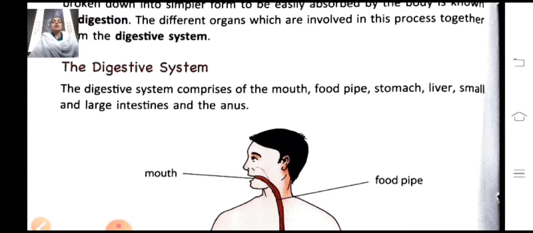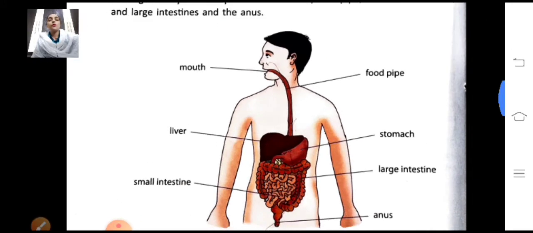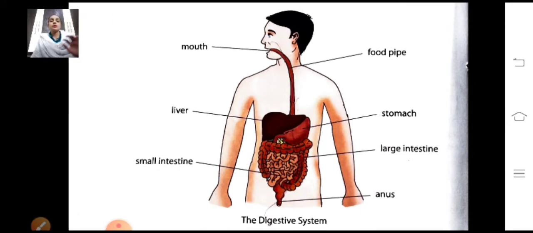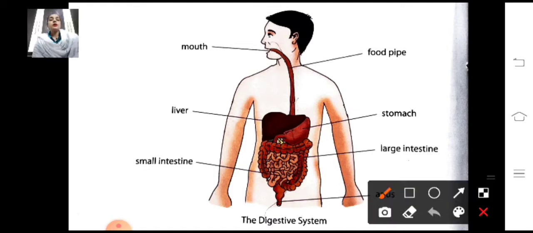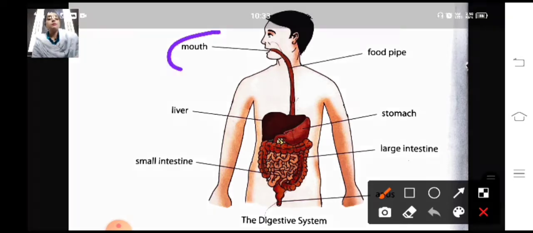So first, the digestive system comprises the mouth, the food pipe, stomach, liver, small and large intestine and the anus. Let me show you the picture of the digestive system. This is the whole diagram of our digestive system. You can see here the first part is the mouth.